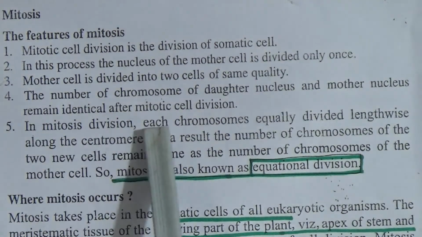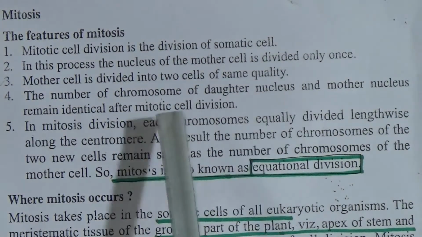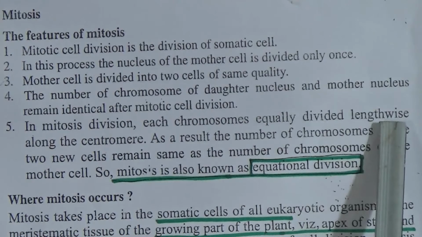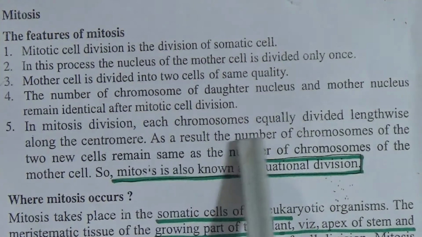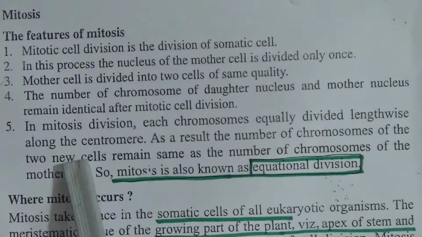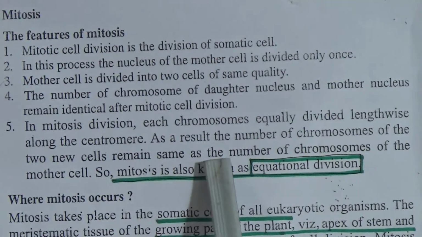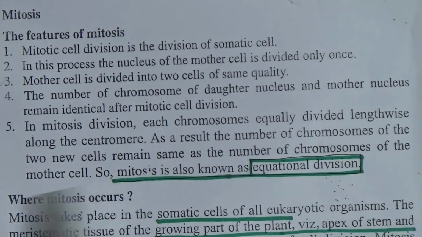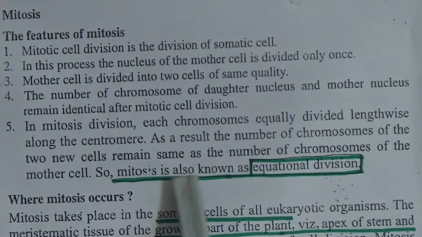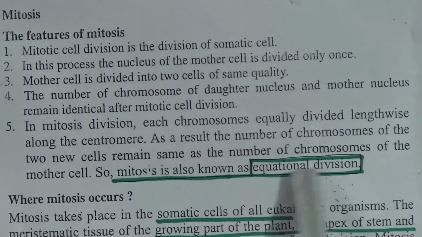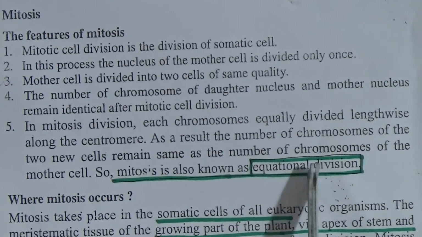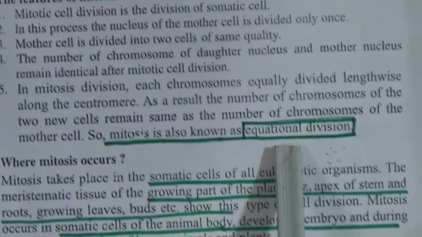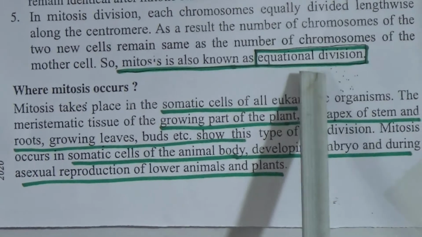In mitosis division, each chromosome is equally divided lengthwise along the centromere. As a result, the number of chromosomes of the two new cells remains the same as the number of chromosomes of the mother cell. So mitosis is also known as equational division, and a short knowledge based question can come: why is mitosis cell division known as equational cell division?